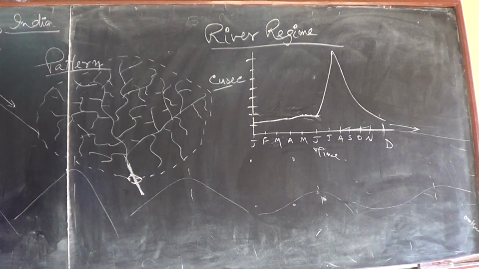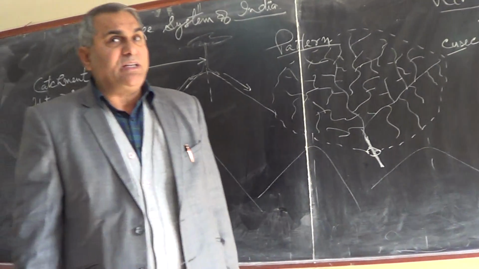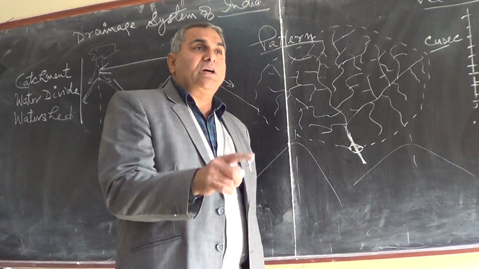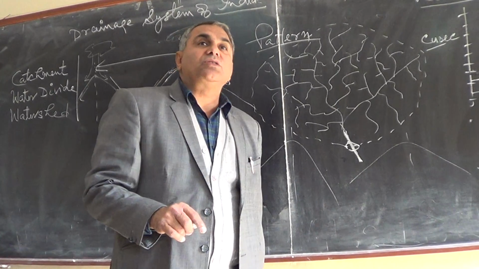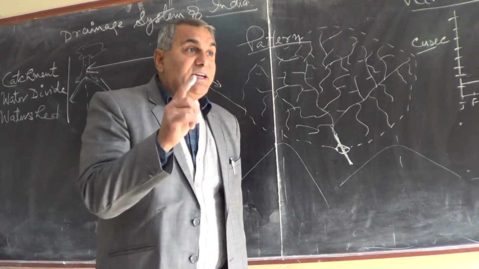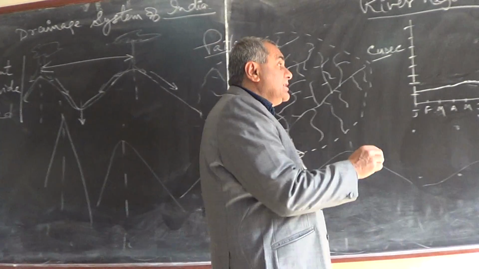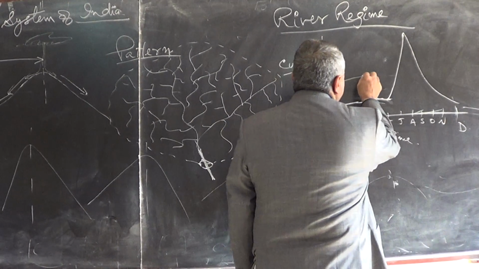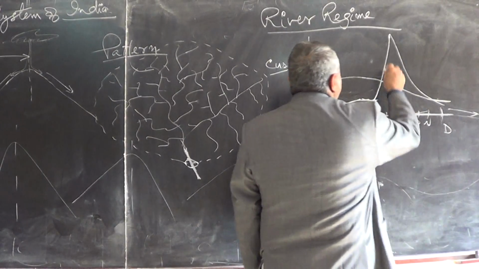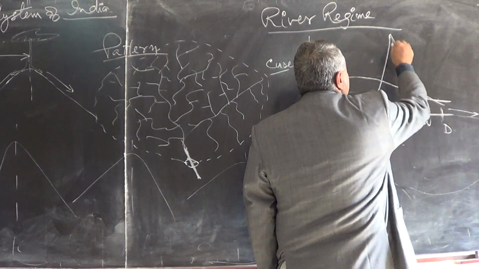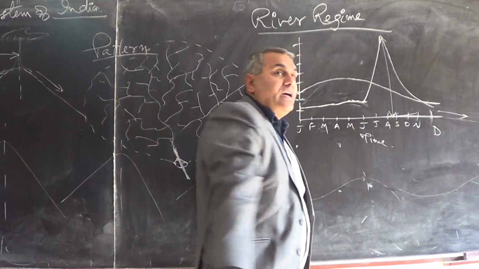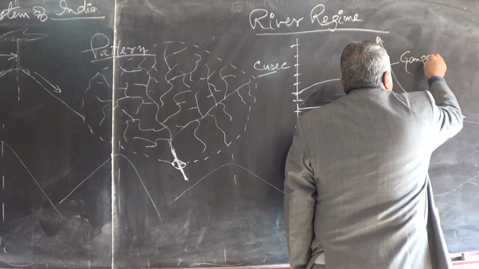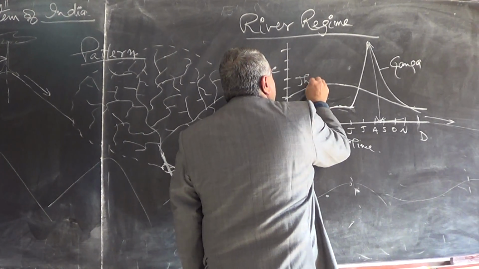Say if I take the Jhelum river, the Jhelum river receives less amount of rain from the southwest monsoon and more amount of water from the western disturbances and the snowfall. So it is having a different regime. See how much water is there in July and August in Ganga. So this is about Ganga, and this is about Jhelum river.